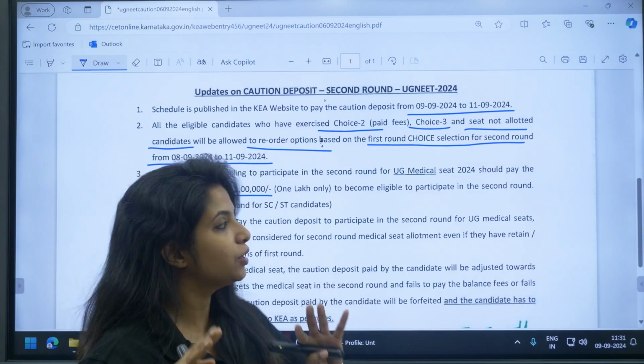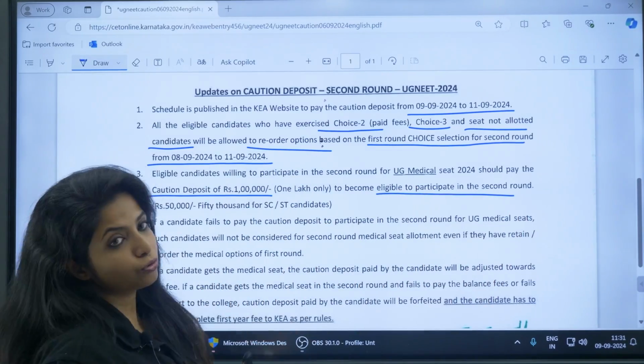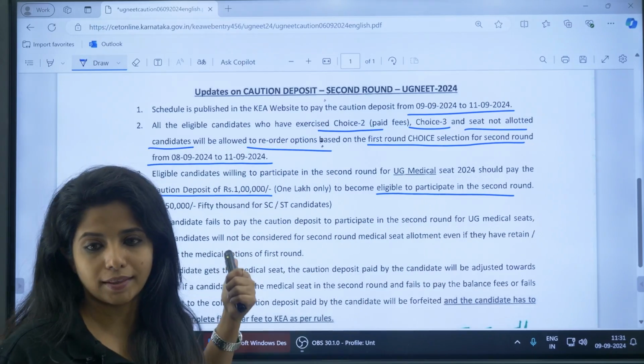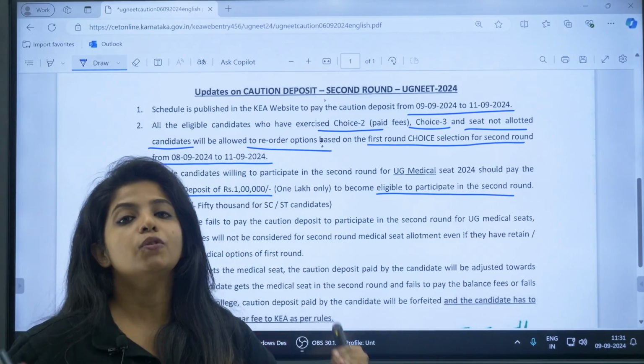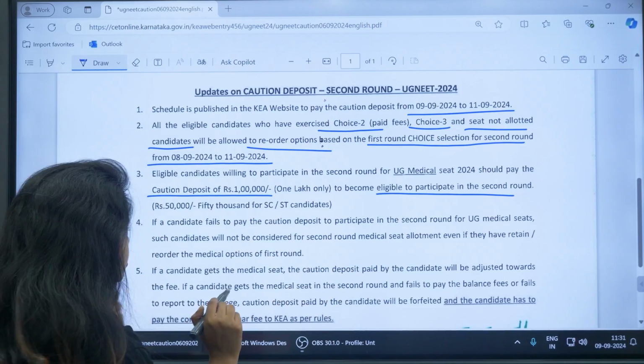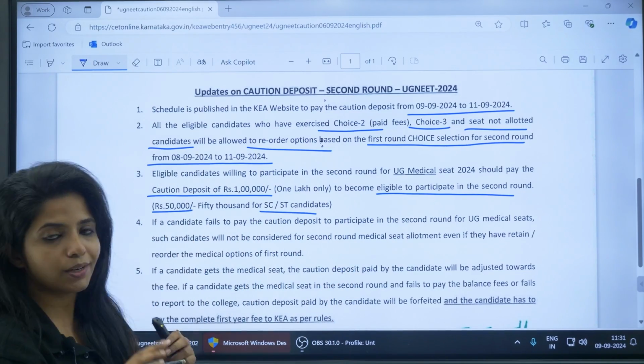I'll tell you where it will go. To become eligible to participate in the second round, you have to pay this. If you are not paying this, you are not allowed to get into second round. You are not allowed to go ahead with second round. Okay. So there's a change for SC/ST candidates. You have to pay ₹50,000 instead of 1 lakh.